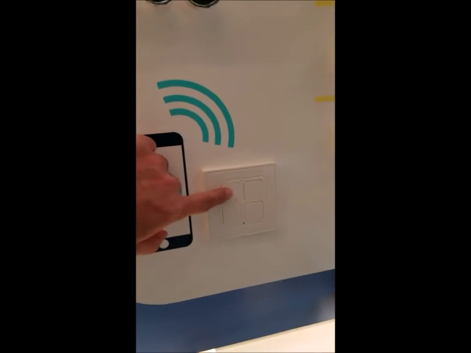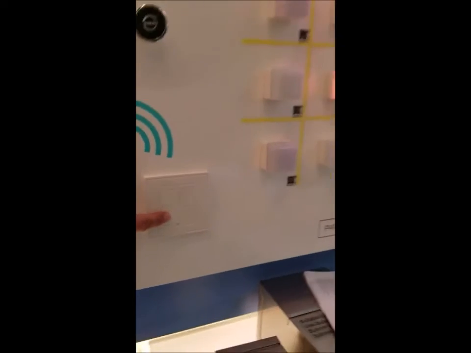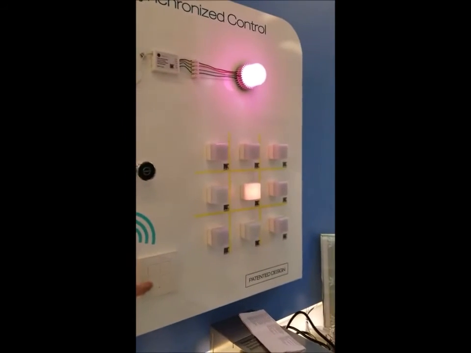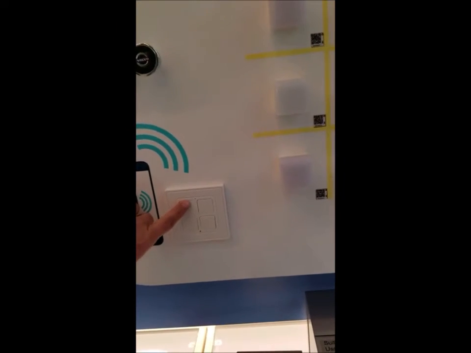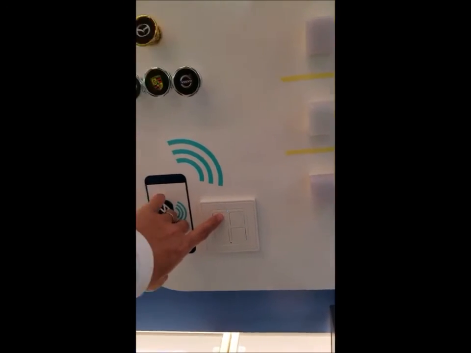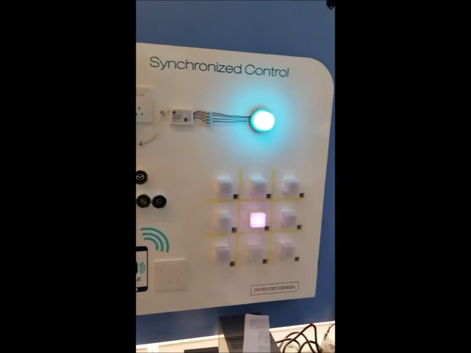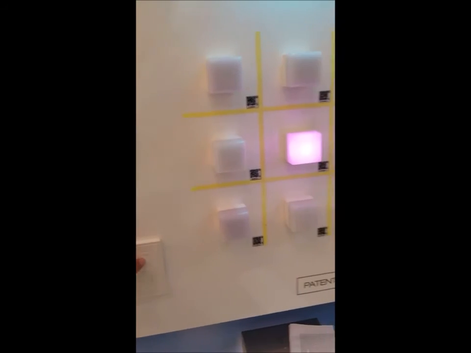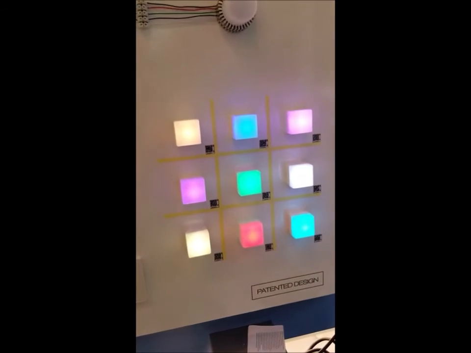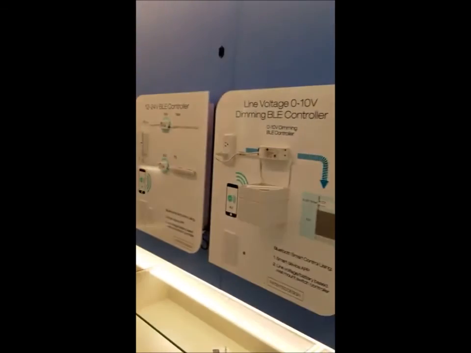So the configuration on the EU is actually 1, 2, 3, 4. So the fourth one is all off. So when I press, everything goes off. And the all button activates one of each type. So one of each type. And the second one is the RGB. So RGB with the scene, and everything else is off.